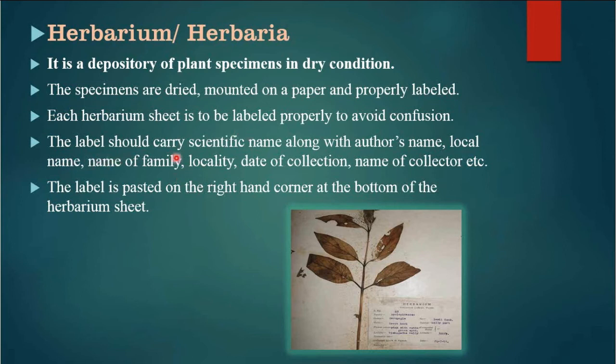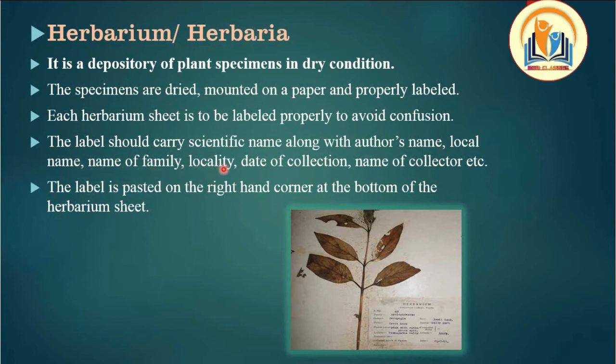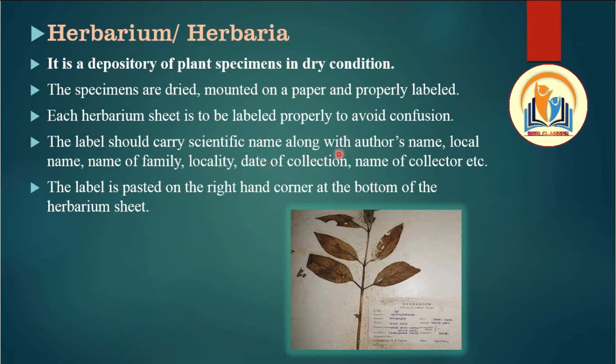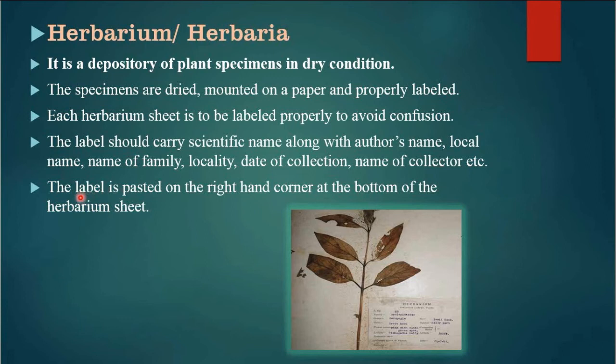The label should carry the scientific name along with the author's name, the local name of that species of plant, name of family, locality from which it has been collected, date of collection and name of the collector who has collected it. The label is pasted on the right hand corner at the bottom of the herbarium sheet. See here, the right hand side of the herbarium sheet.